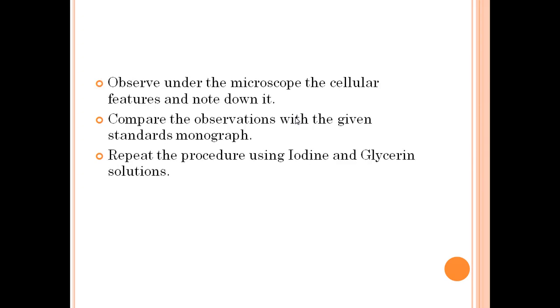Now we will observe the slide under the microscope to determine the cellular features and note them down in our diary. First of all, we will use the 4x objective lens.